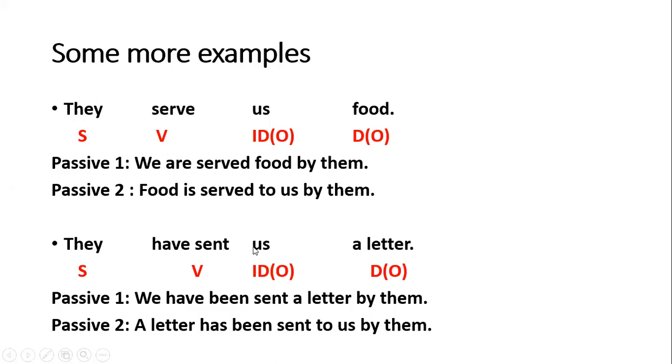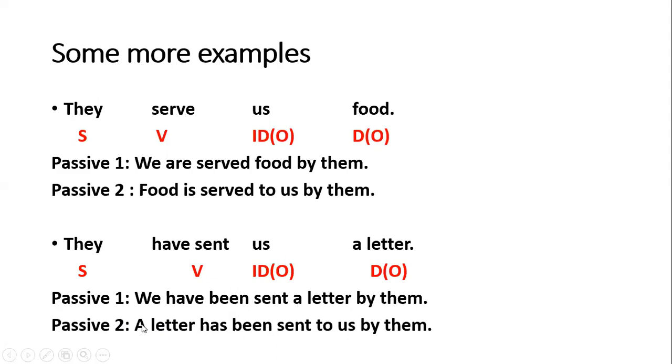Next example, they have sent us a letter. Subject, have sent, verb, us indirect object, and a letter direct object. If you start it with the indirect object, then again us will become we. Have sent means the helping verb will be have been or has been, but with we we will use have been. So we have been sent. The third form of verb is already there, so you will use sent only, then direct object, and then preposition by, and then the subject. We have been sent a letter by them.